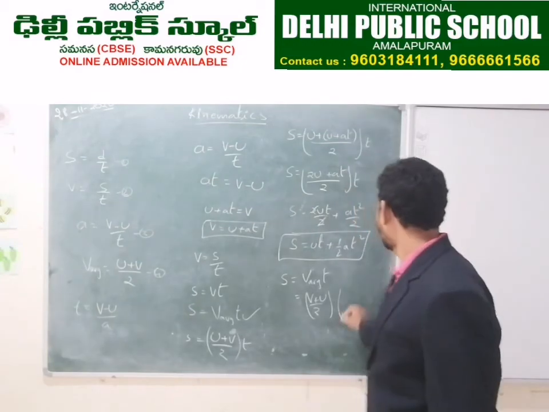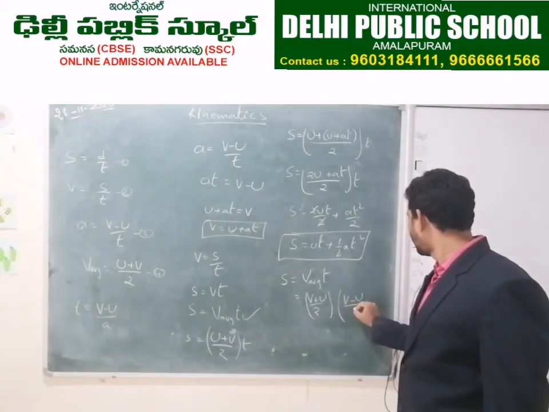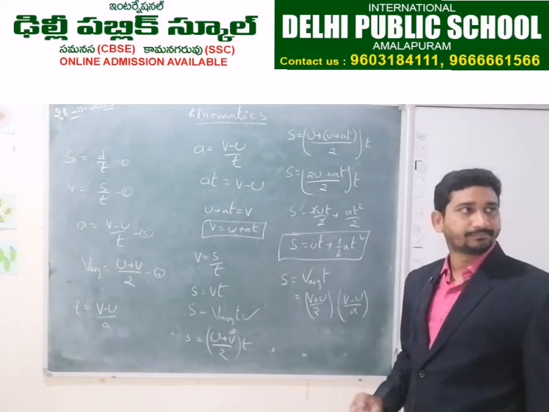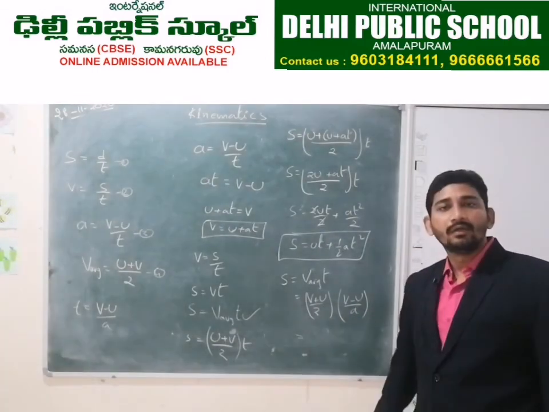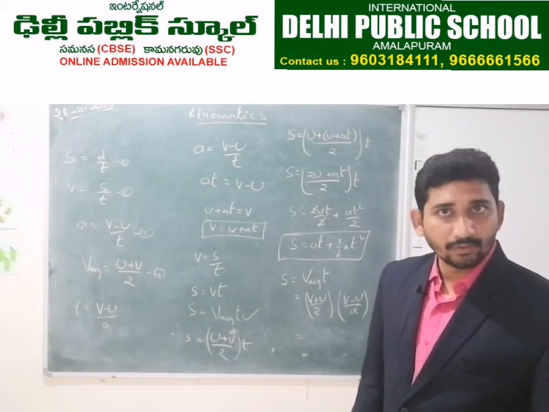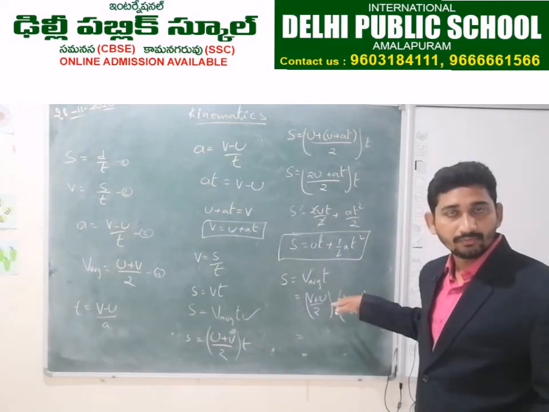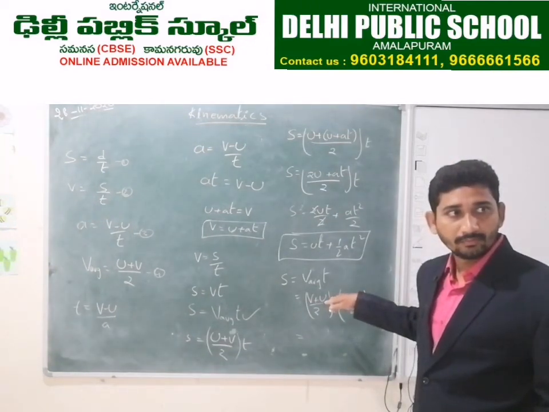You will get v minus u by a. What is a plus b into a minus b? Very good. a square minus b square. In the same way, v plus u into v minus u. Very good.